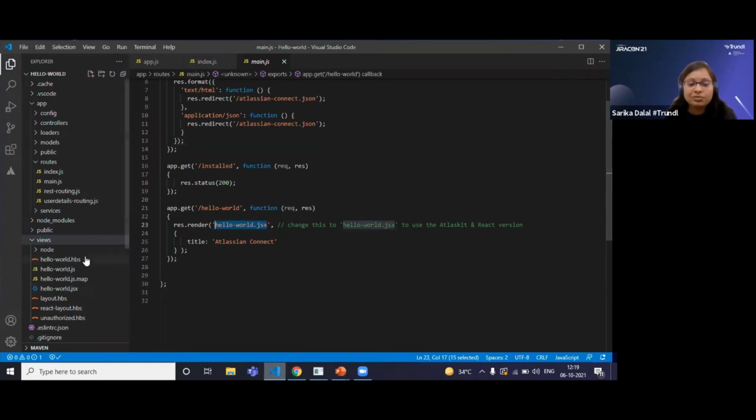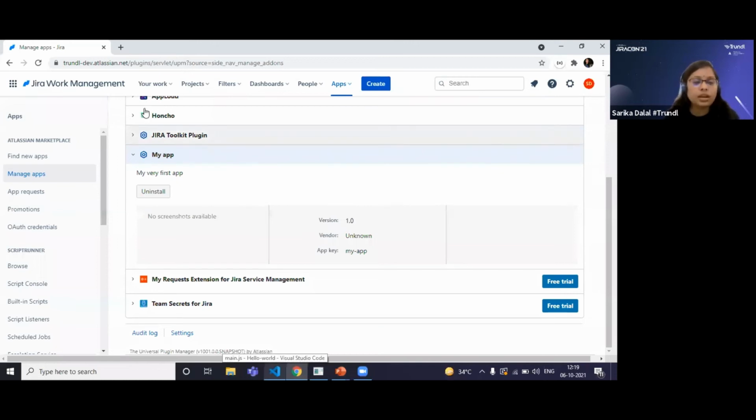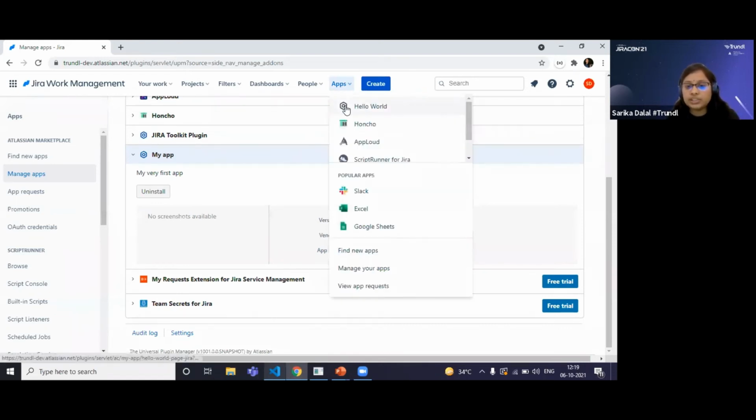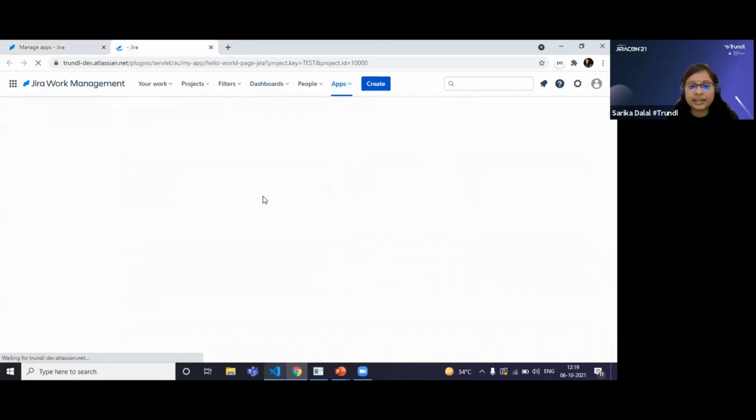Now we have come here. Let me upload my app and show you. You can see I have already uploaded my app to the Atlassian cloud platform and my app is hosted here. You can see a button called Hello World. When I click on this page, it renders a page called the hello world page and will show that particular page. It will take some time. Before that, let me show you one important point here.